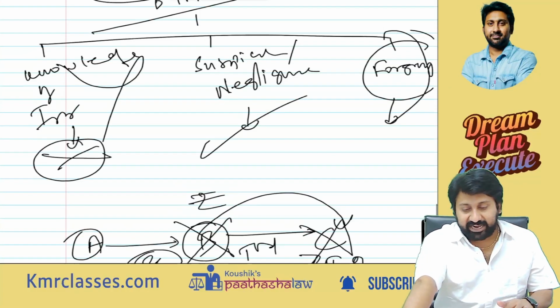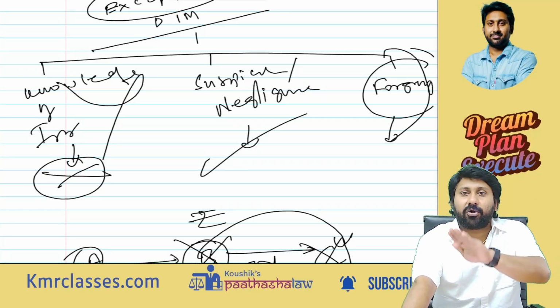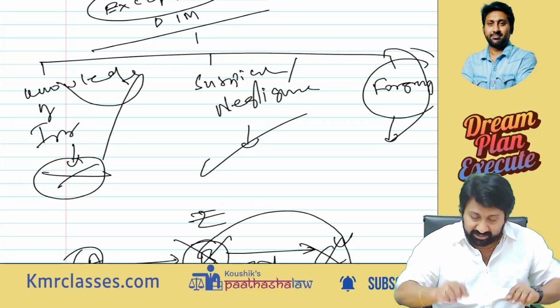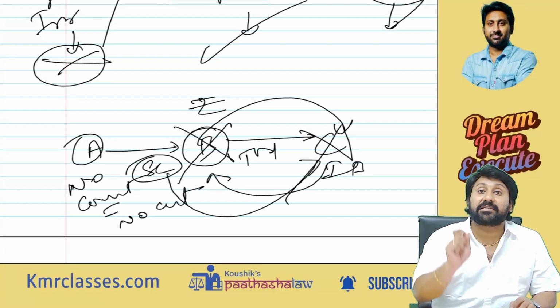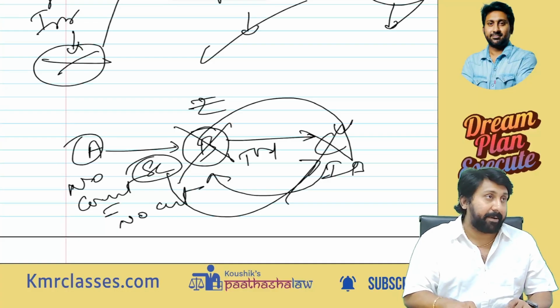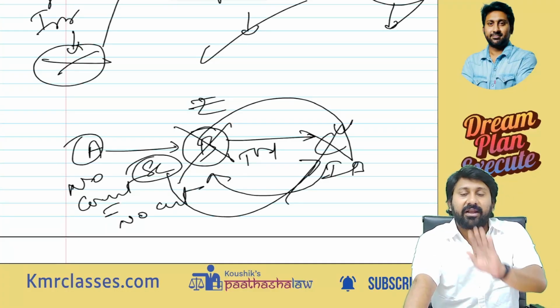So these are the three cases. When there is knowledge of irregularity, when there is suspicion or negligence, and when there is forgery, indoor management will not protect you. This case law happened in forgery: Ruben versus Great Fingall Consolidated. In that case law, this happened. Everybody, we have completed fully all the doctrines and examples as well.